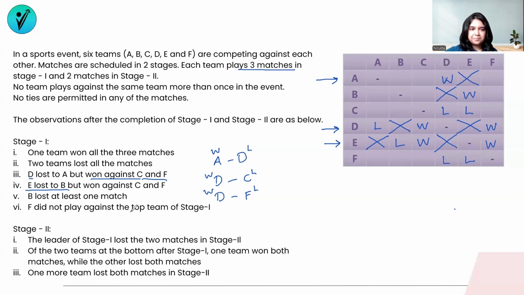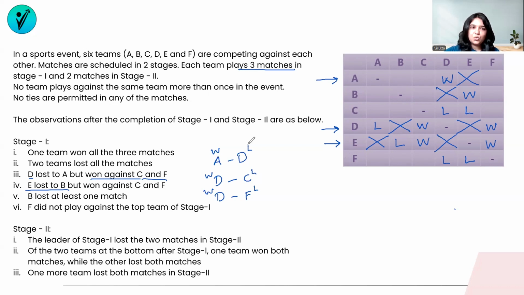Let's go to the 6th one. F did not play against the top team of stage 1. So if F has not played against the top team of stage 1, the top team of stage 1 will either be A or B or C, or F themselves, so that they don't play against themselves.